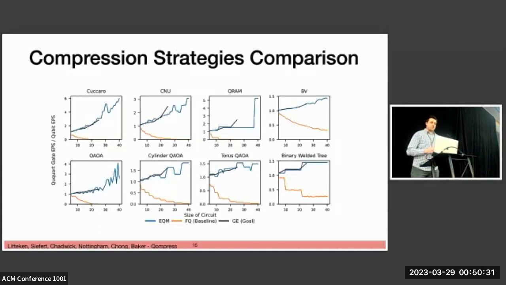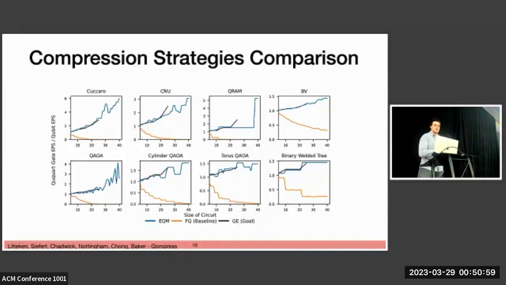So we compare these strategies on a bunch of different benchmarks that scale to any number of qubits. These graphs represent the factor of improvement in terms of gate error. So the y-axis is the product of gate errors for a Ququart-based compilation over the expected probability of success, that gate product, versus for a qubit-only system.